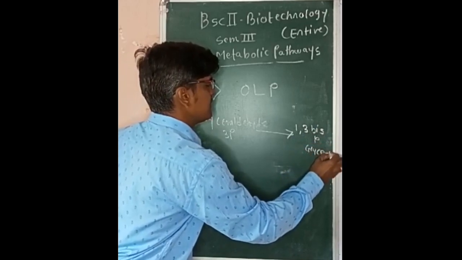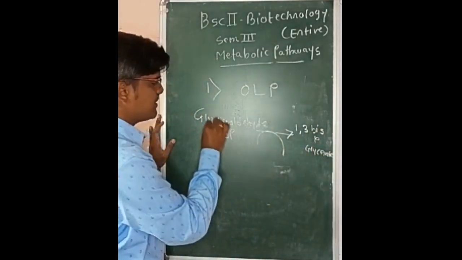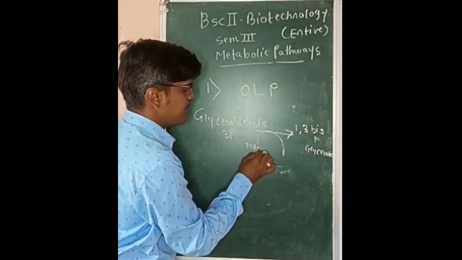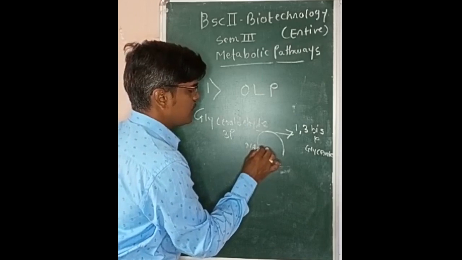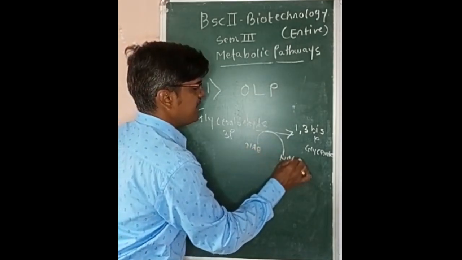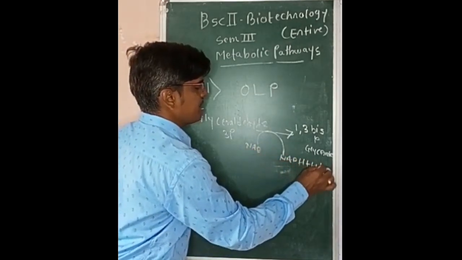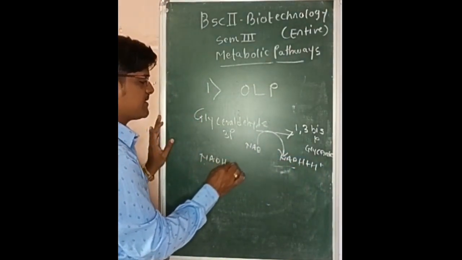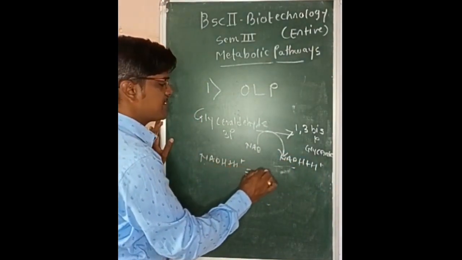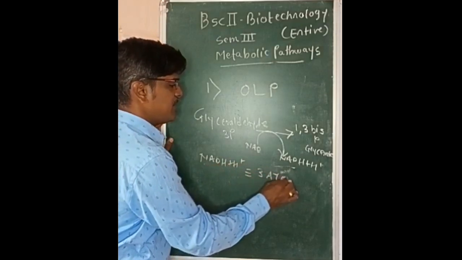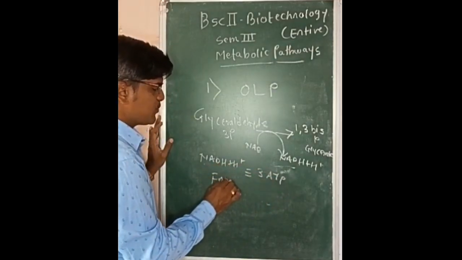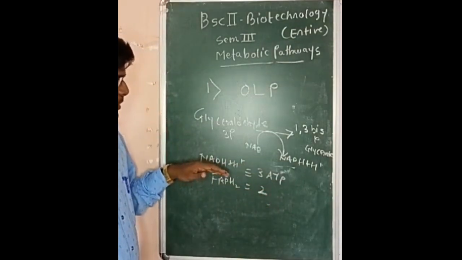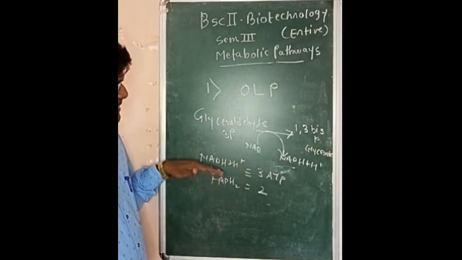During this conversion, the 2H removed from the structure of the glyceraldehyde is accepted by NAD to form NADH plus H plus. So as you are aware, one molecule of NADH plus H plus is responsible for synthesis of 3 ATP. One molecule of FADH2 is responsible for synthesis of 2 ATP. Now, how does the ATP generation take place?